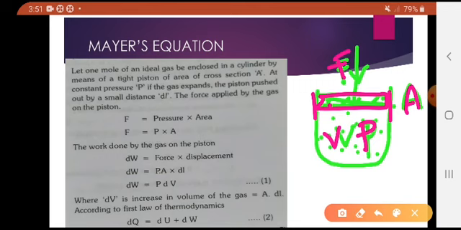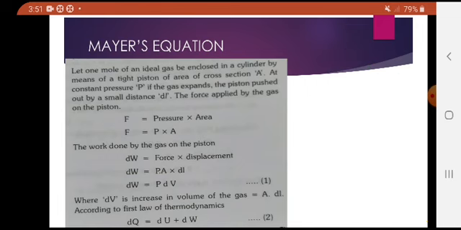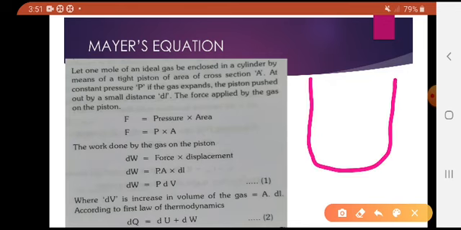Therefore force equals pressure into area, right? The force acting on the gas is P into A. By this force the piston displaces a certain distance, a small change dx.